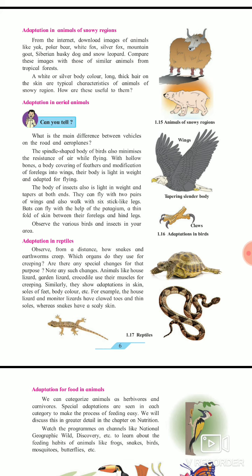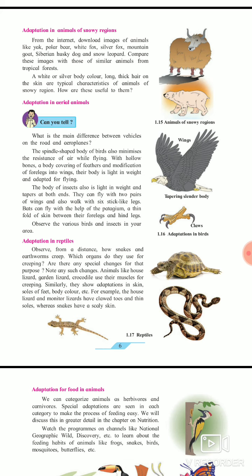So a white or a silver body color is the main common color which is found in a snowy region animal. Long and thick hair on the skin are typical characteristics of animals which are in a snowy region. As I told you, this long and thick hair protects them from the cold, because in snowy region snowfall is there, so temperature is very less. That's why they have such long and thick hair. Okay, so this is what the adaptation in animals of snowy region.